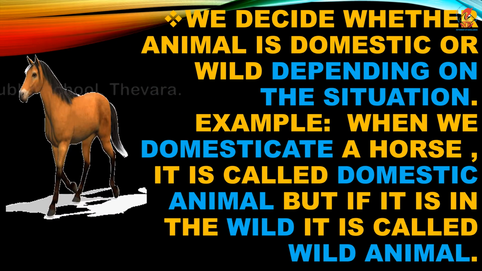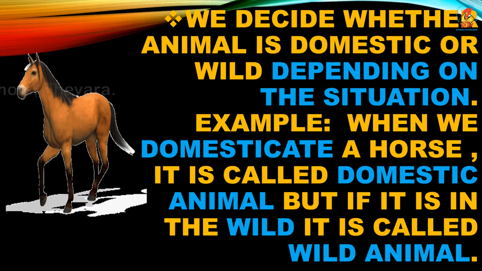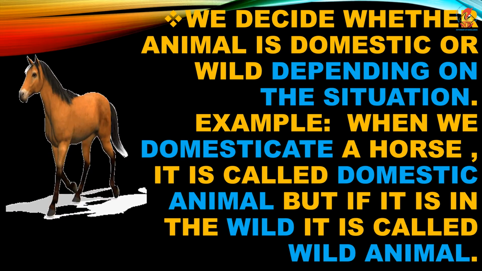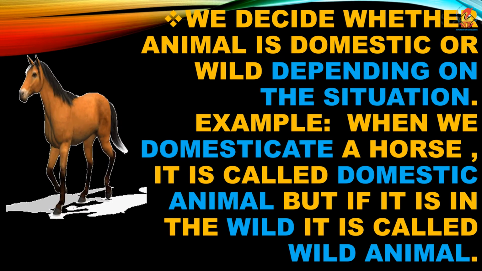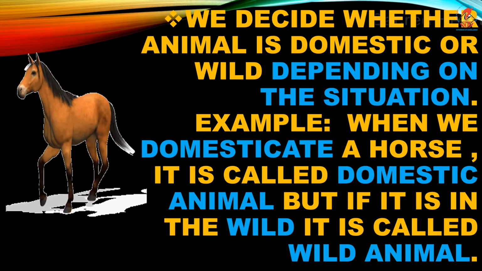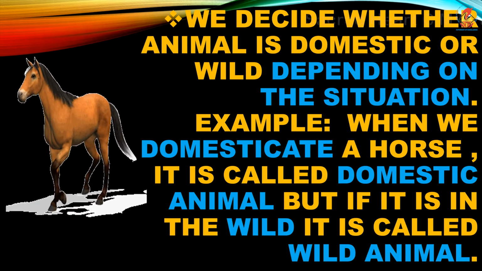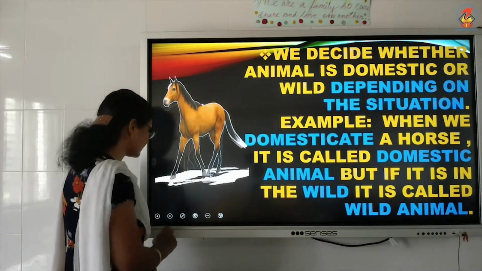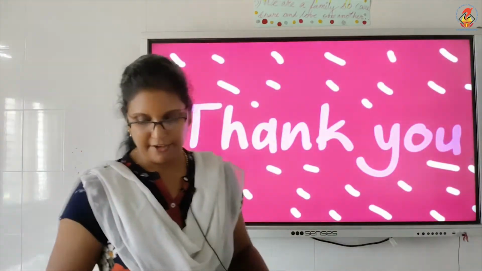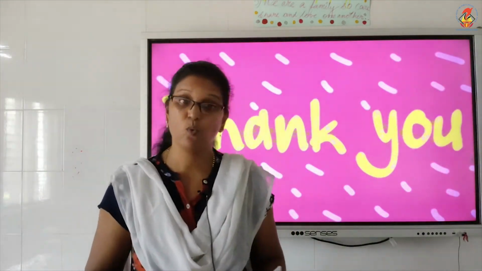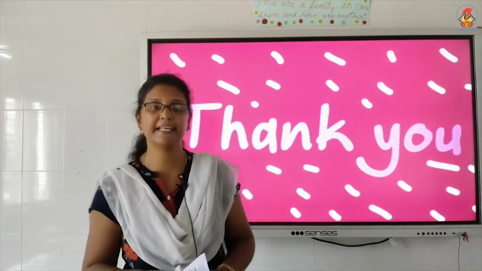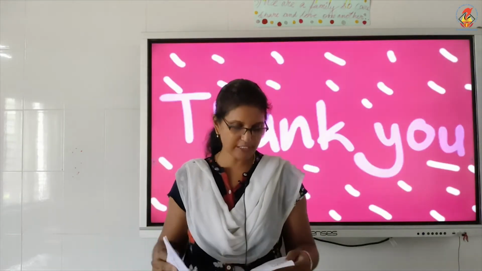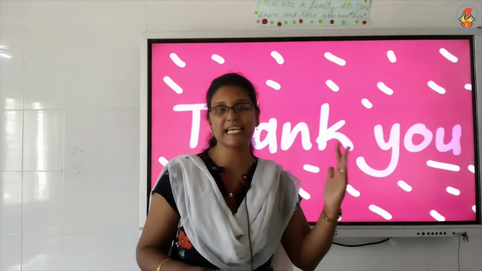Right. Example, when we domesticate a horse, it is called a domestic animal. But if it is in the wild, it is called a wild animal. Right? Yes. Hope you understood this. And now my little ones, we have studied wild animals, domestic animals, then pets, farm animals, and we also understood the difference between the wild and the domestic.